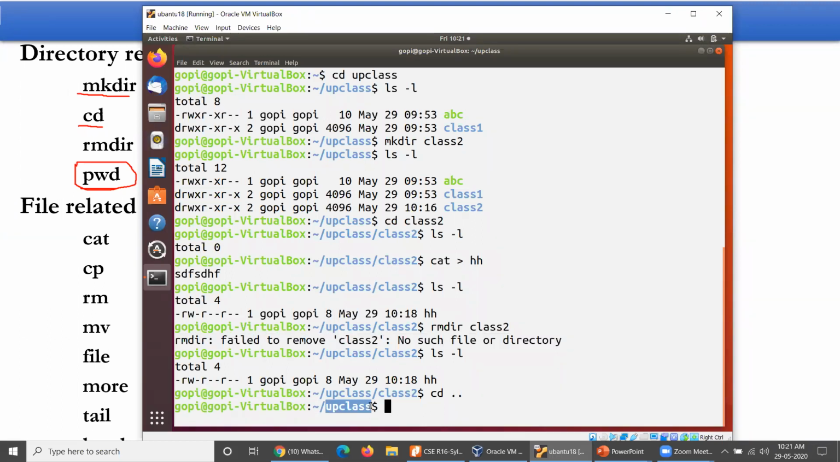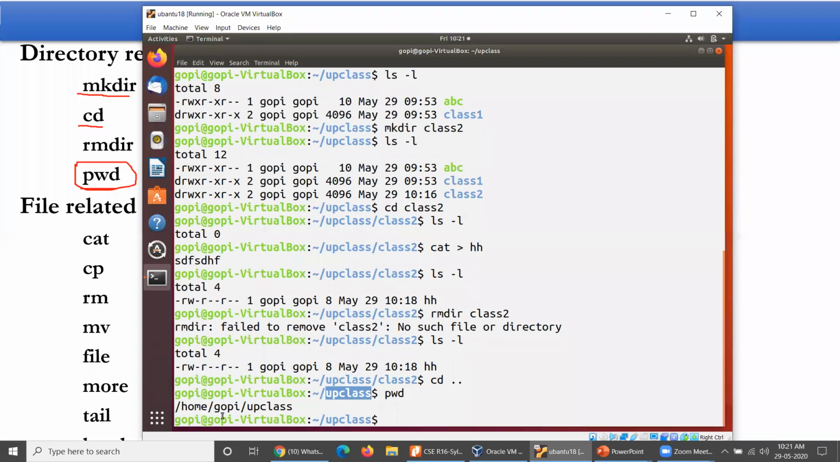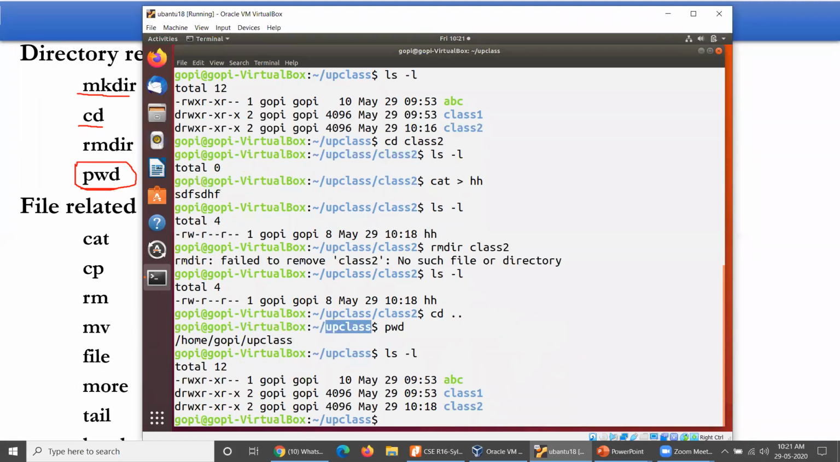Yes, I have been working with this particular thing. If you take pwd, I am working with the UP class. Therefore here, if you operate ls -l, then you could see that yes, class 2 is available at this moment. Yes, I have navigated towards its parent.